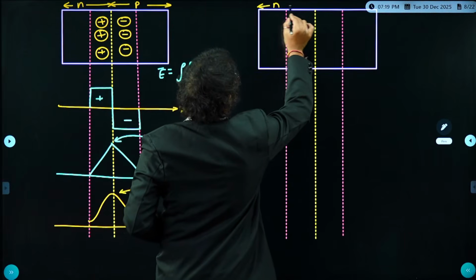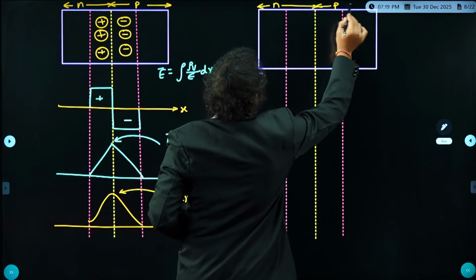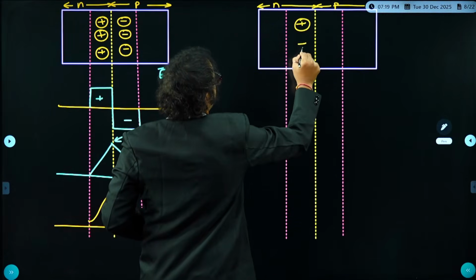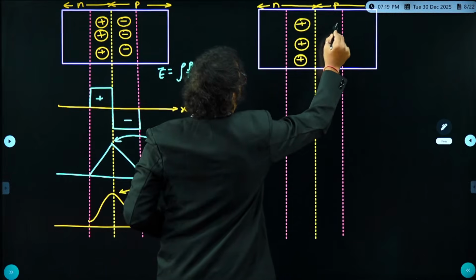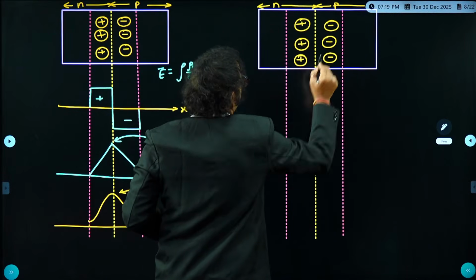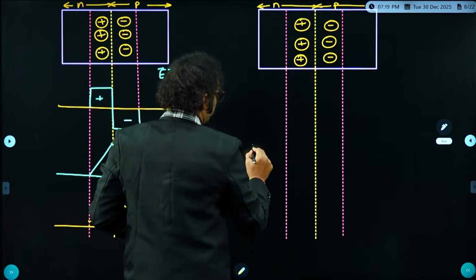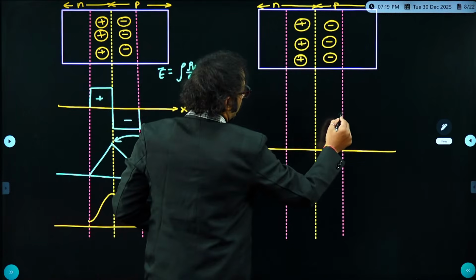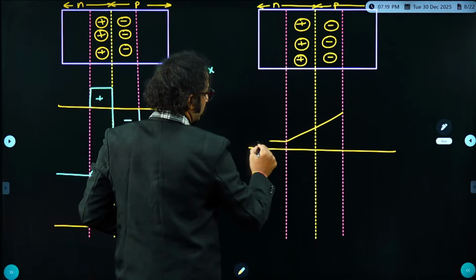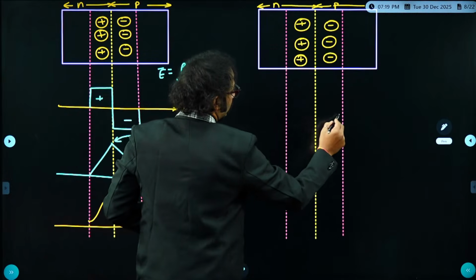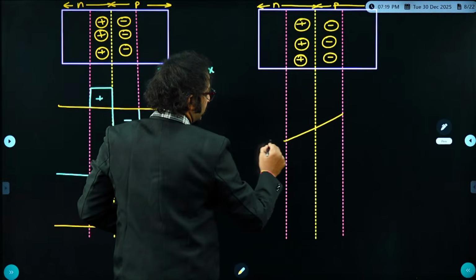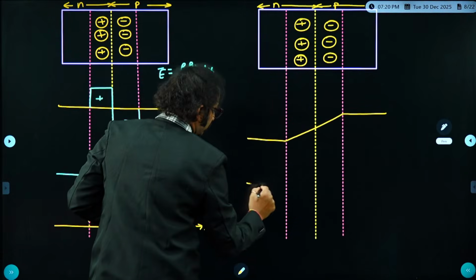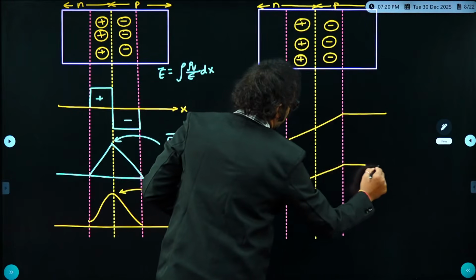this is the N side, okay, and this is the P side, right? So here we have positive ions and here negative ions, right, dear students? So at equilibrium, there is no slope in the Fermi level. So the energy band diagram will be in this way. True or not, dear students? The force is in this direction, therefore the energy band diagram is in this way.